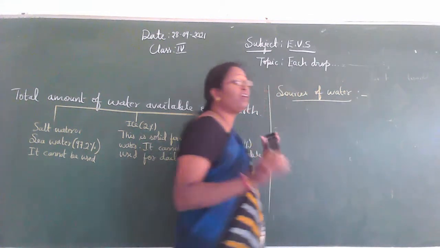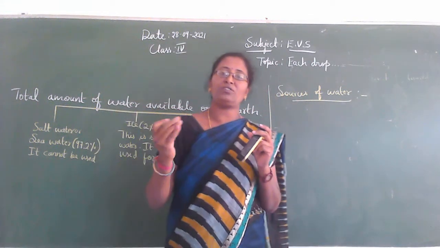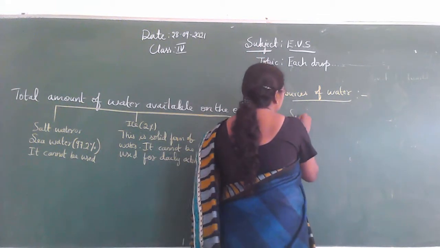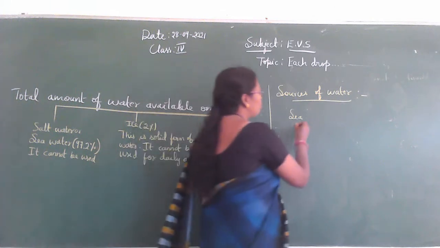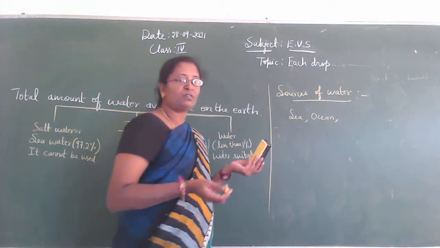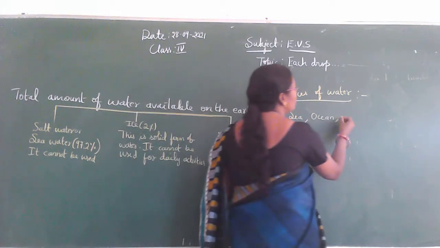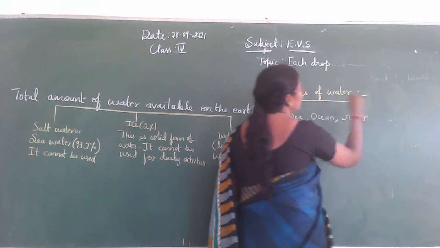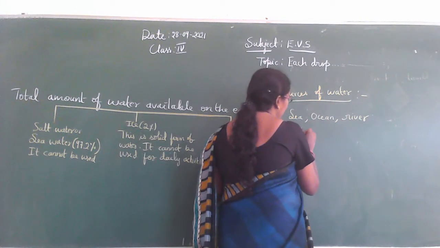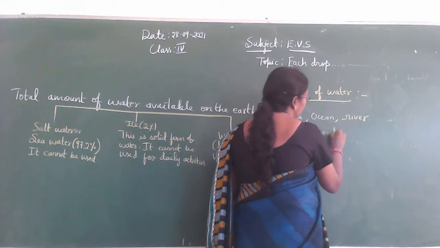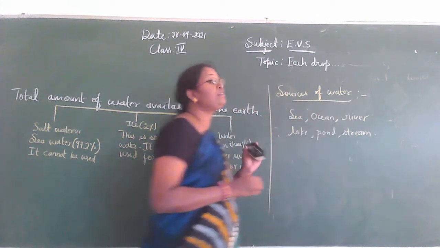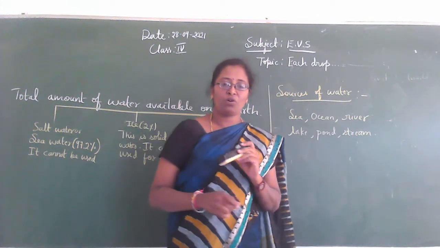After raining, the rain water reaches different sources of water. Is it? So, sea is one source. Ocean. Next river, the rain water reaches the river. So then lake, pond, stream. Is it? These are the sources of water.